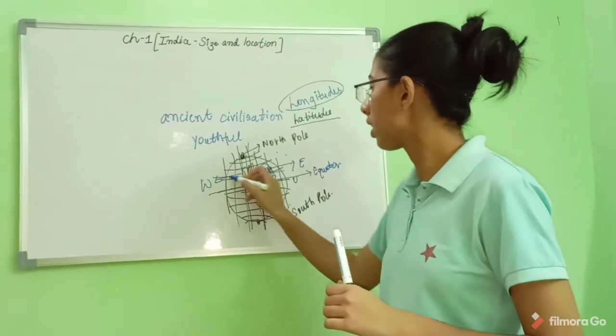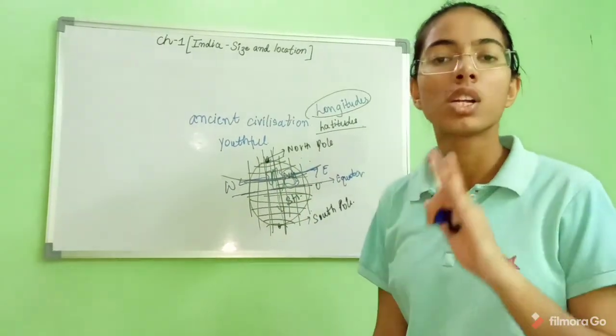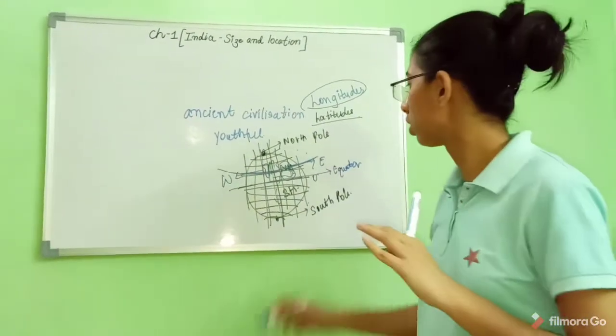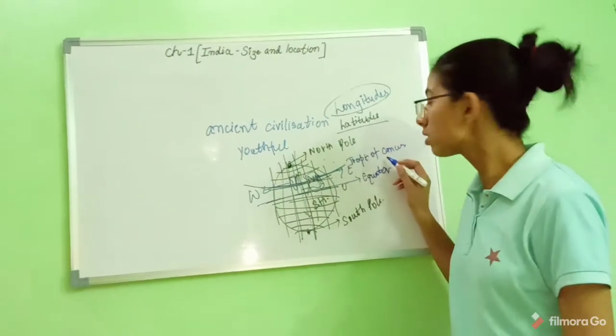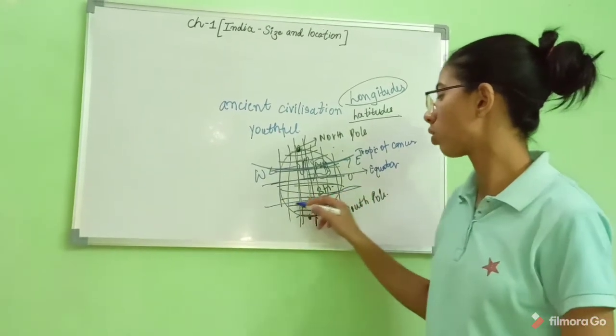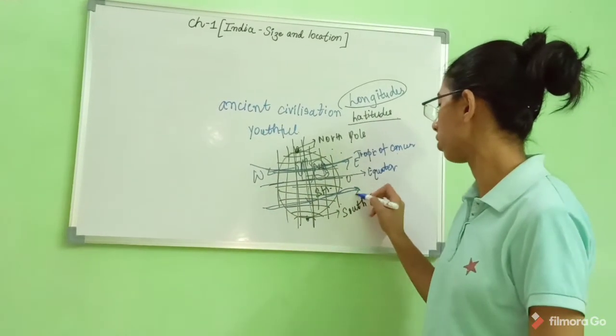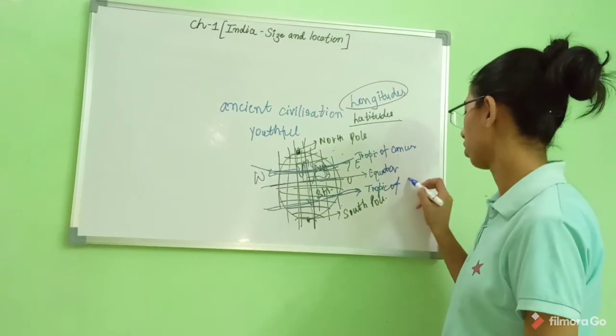What is here? This is the Tropic of Cancer. Here lies the Tropic of Capricorn.